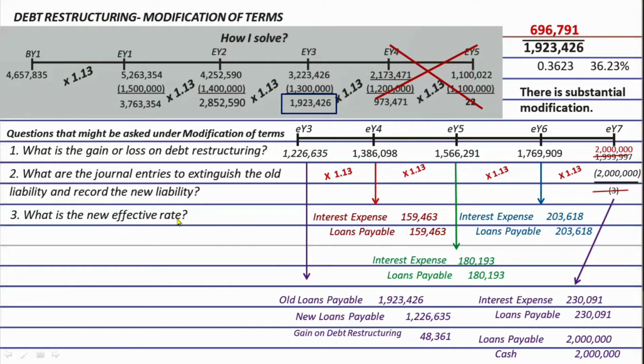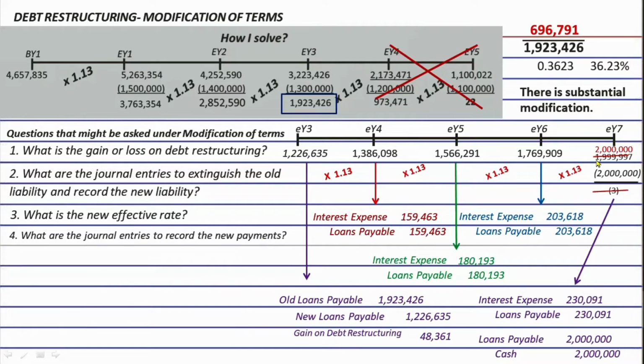Because if there is, the effective rate that will be used after modification of terms is just the effective rate previously used by the debtor before the modification of terms. So basically, you just have to copy the effective interest rate already that were used by the debtor.